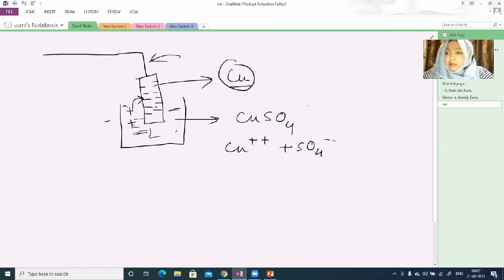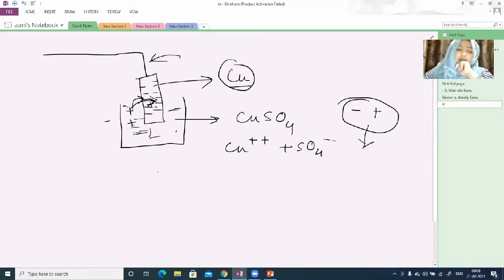Again there is a double layer, of electrons and positive charges. The positive charges migrate from the solution and deposit on the plate, and because of that double layer a potential is developed, and that is called the potential developed due to electronation.